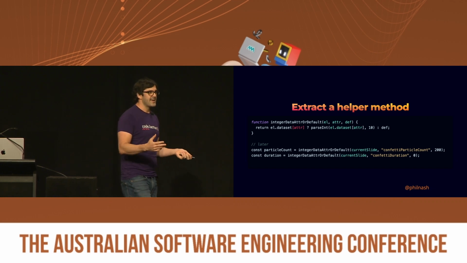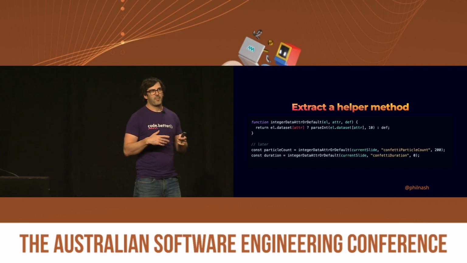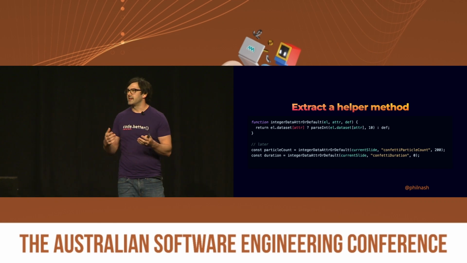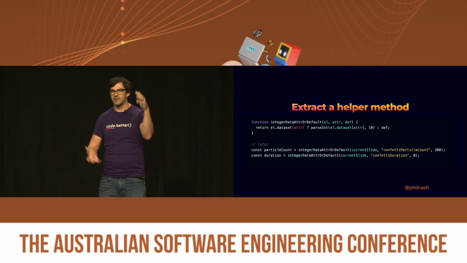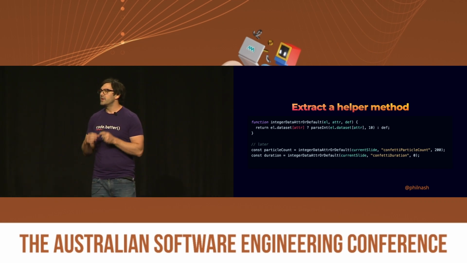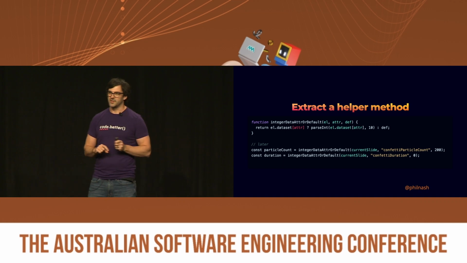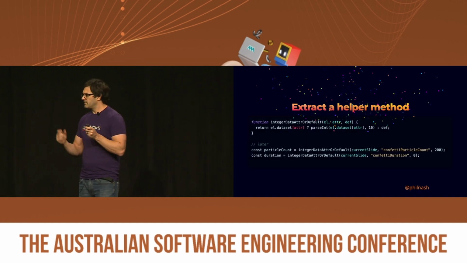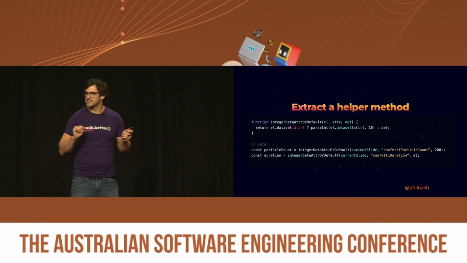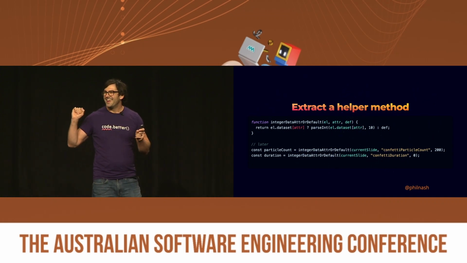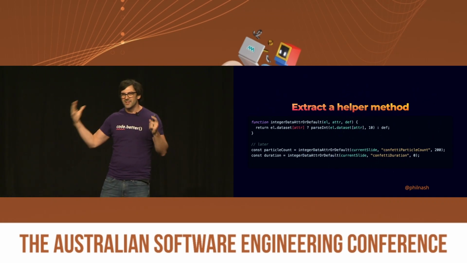And so if it turns out that this is where a bug is in our code, we don't have to deal with the context of the entire function. We're just dealing with the context within the helper function. I thought there was going to be another thing on that slide. So reducing the context is important.